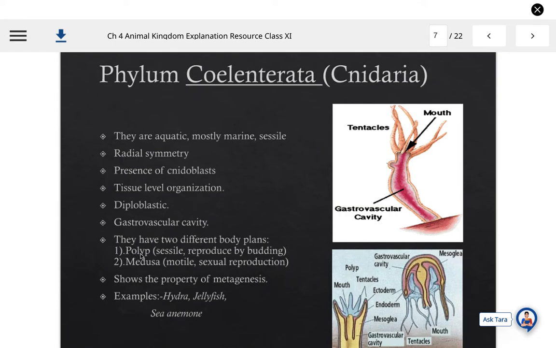One is known as polyp, which is a sessile form and reproduces by budding, and the second body plan is medusa, which is a motile sexually reproducing form of the coelenterates, and alternatively they are found in their life cycle, due to which they follow the alternation of generation, and they show the property of metagenesis also. And example is hydra, jellyfish and sea anemone.